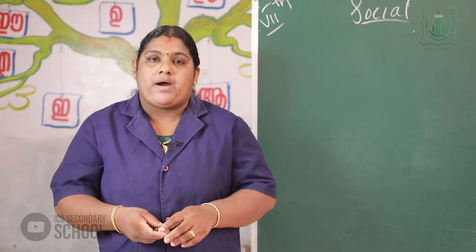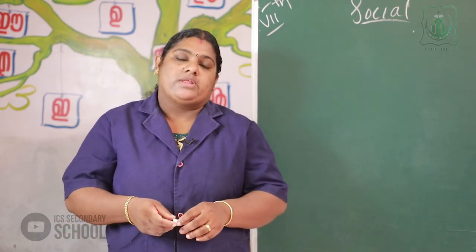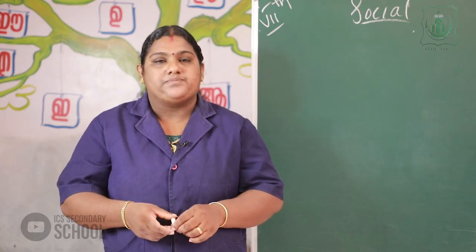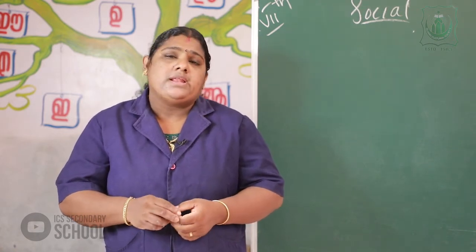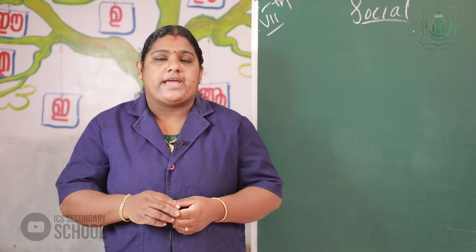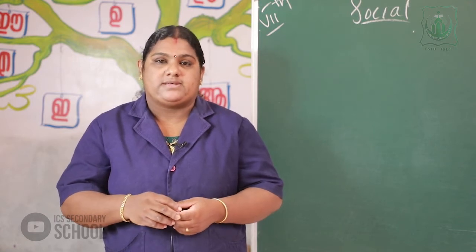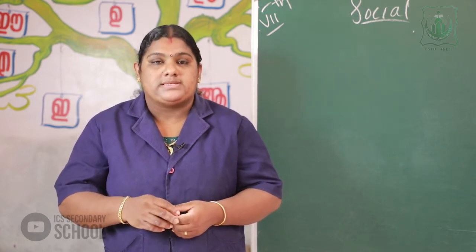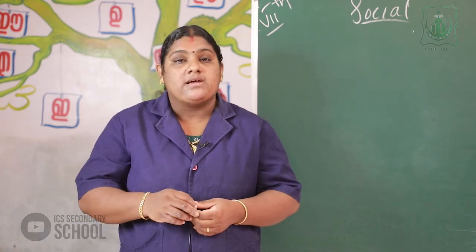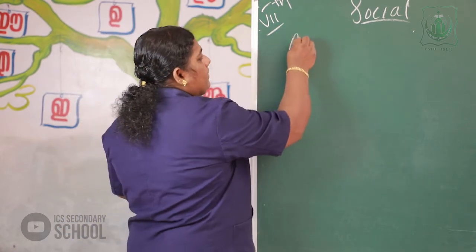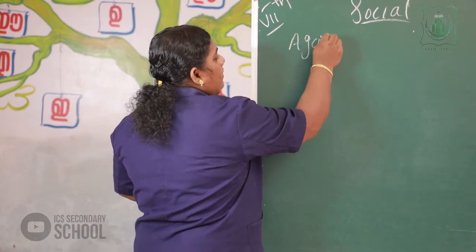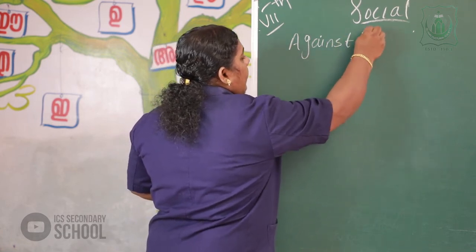Today we discuss more about the Nagodas. Okay? We already learned that the Britishers exploited in many fields. The first one is against farmers.